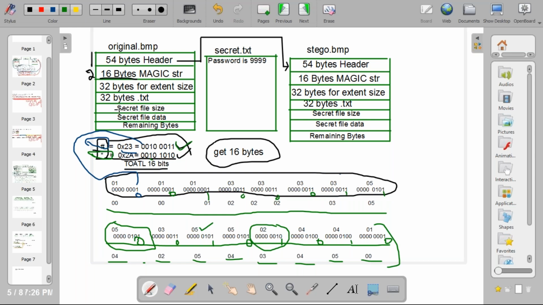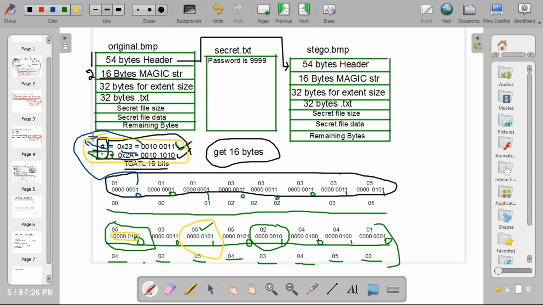But see for this value, 1 is there, 1 only. There is no set, there is no reset. So that's why I told you it is not about setting and resetting. Just you need to place that value in the LSB. That's all. You need to retain the 7 bits, and the last bit you modify as per the value you are encoding. There is no set and reset here. Retain 7 bits, modify the LSB as per the value you need to encode.